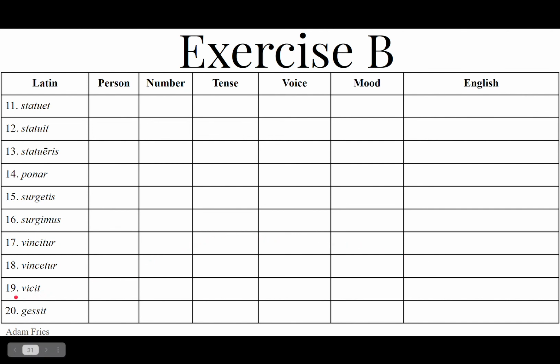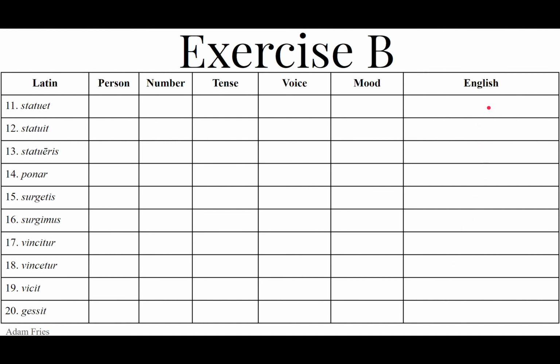Number 19, vicit, the third principal part of vinco, vincere, vici, victus, so vici. Third singular perfect active indicative. He, she, it conquered, defeated. And then number 20, gessit, from gero, gerere, gessi, gestus, is the third person singular perfect active indicative. Gessit, he, she, it waged, conducted, carried on.